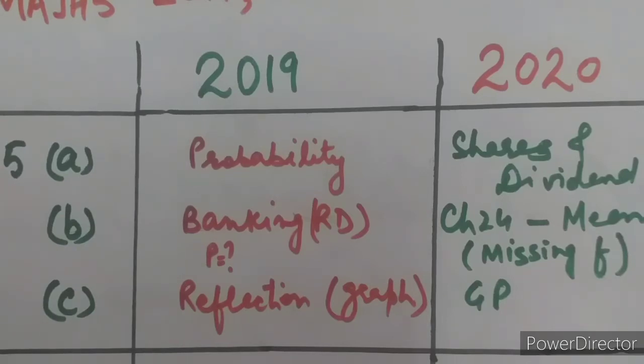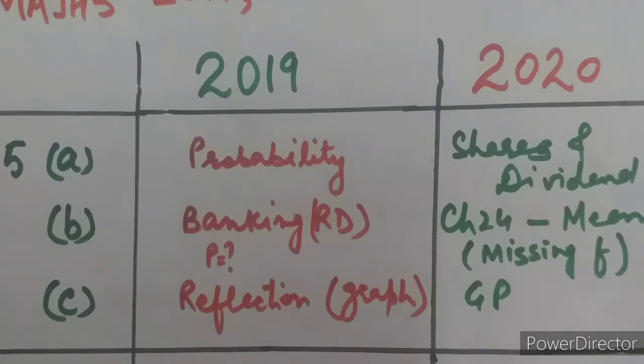Just see, in 2019 question number 5 part A was from probability, and in 2020 question number 5 part A was from shares and dividend. Shares and dividend are nowhere in the syllabus now. Part B was from banking, a simple question where the monthly installment was asked. And in 2020 the second part of question number 5 was from chapter 24, measures of central tendency, a simple question where the mean was given and you were supposed to find the missing frequency. That also, a single missing frequency only.